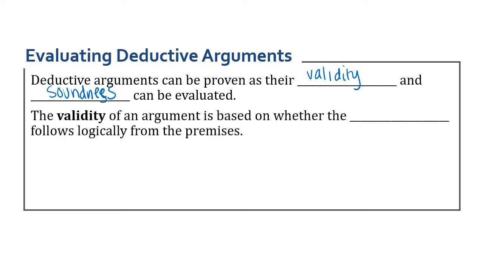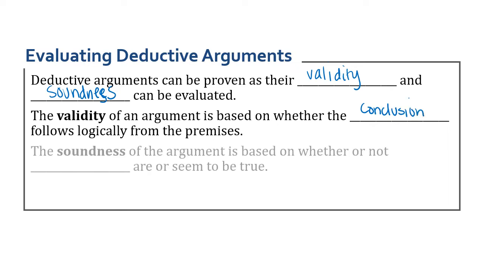The validity of an argument is based on whether the conclusion follows logically from the premises. The soundness of the argument is based on whether or not the premises are or seem to be true.